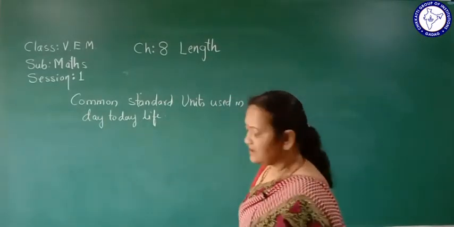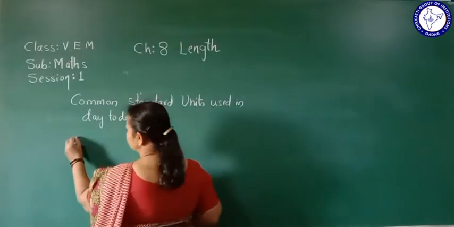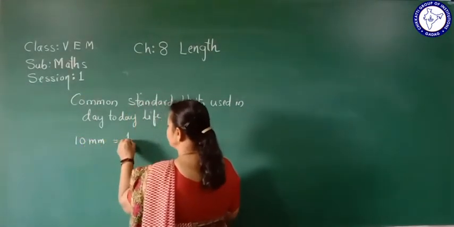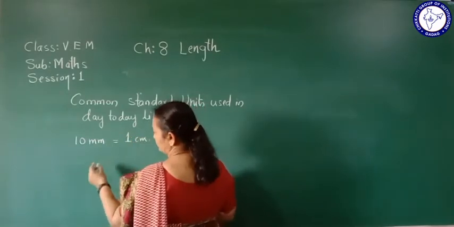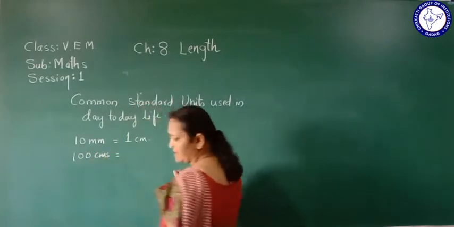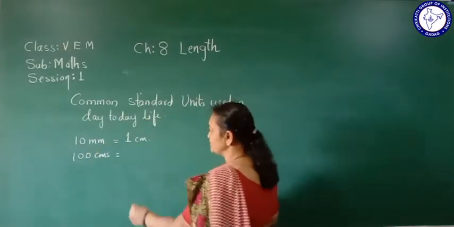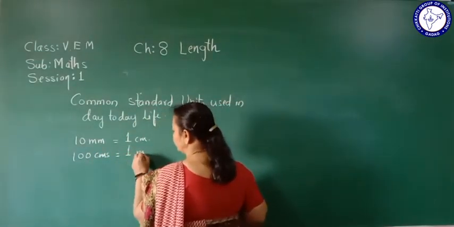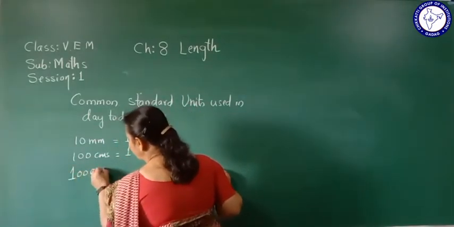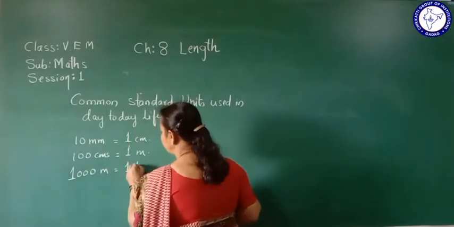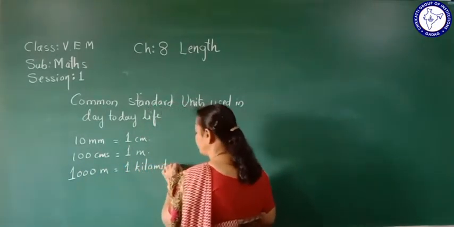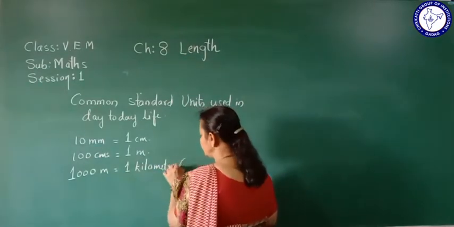Okay, so here 10 millimeter equals 1 centimeter. Then 100 centimeter equals 1 meter. Then 1000 meter equals 1 kilometer. You can write it in short as km.